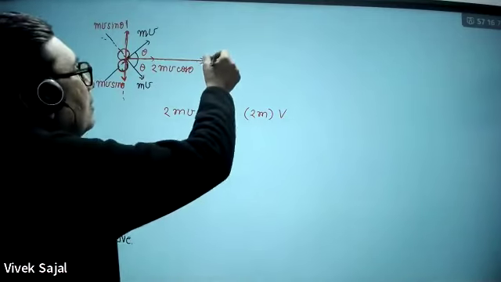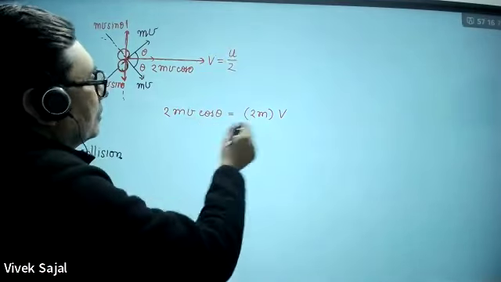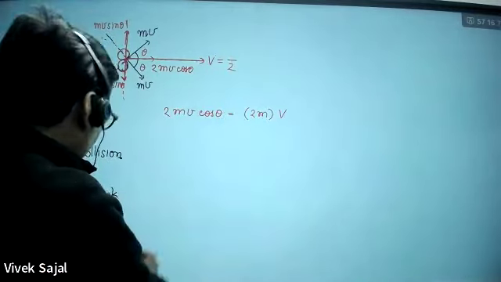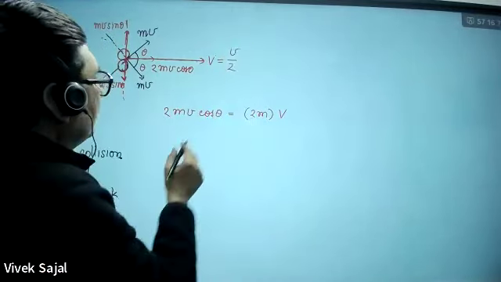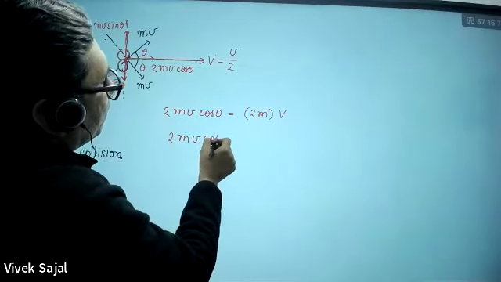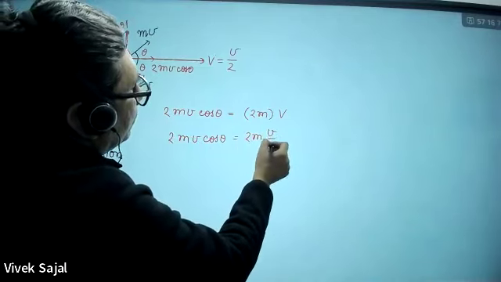And how much is this v given? This is given as v by 2, you can write it as half of the initial velocity. So I can write 2mv cos theta equals 2m times v by 2.